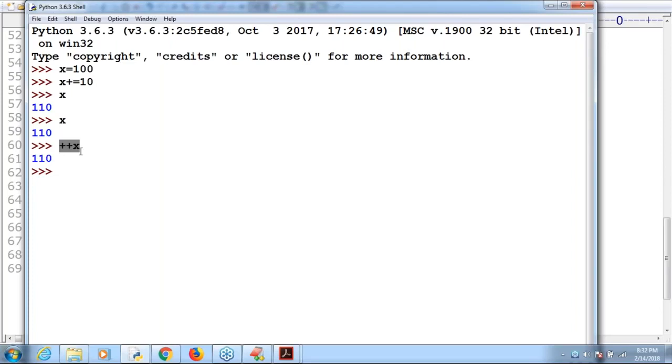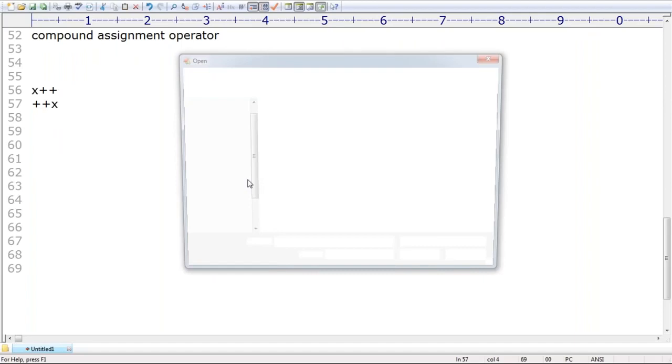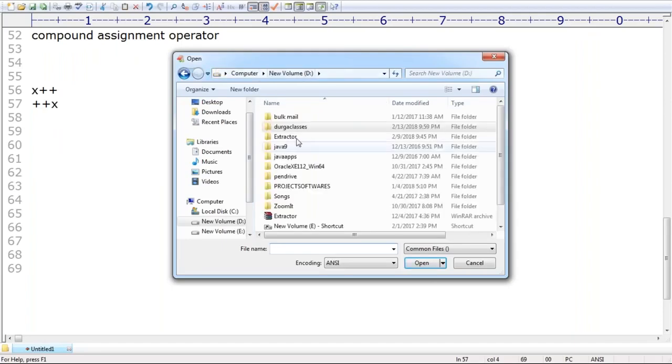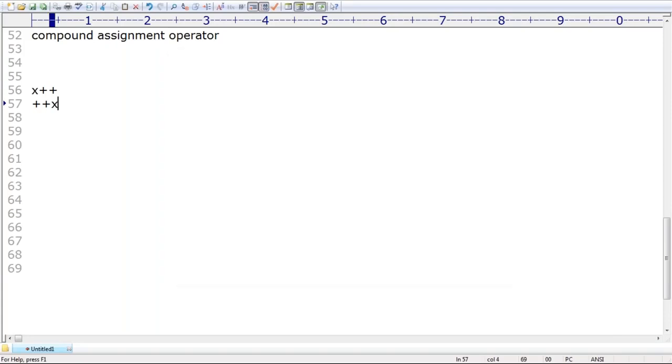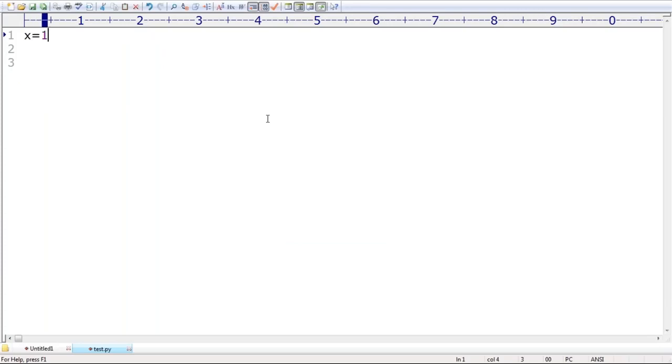Plus x. One minute, let me cross check. Because in Python, increment and decrement operators are not available. Remember that. x is equal to 10. Print of plus x. Plus x.